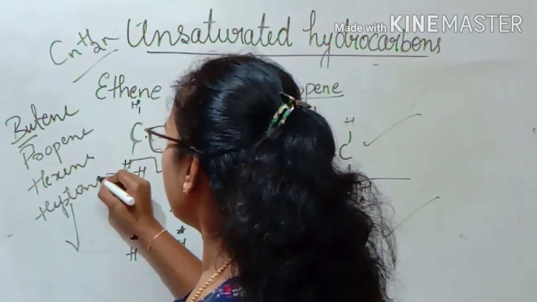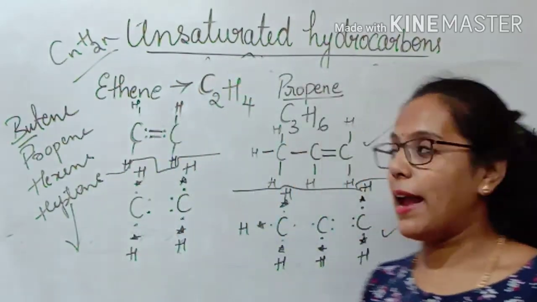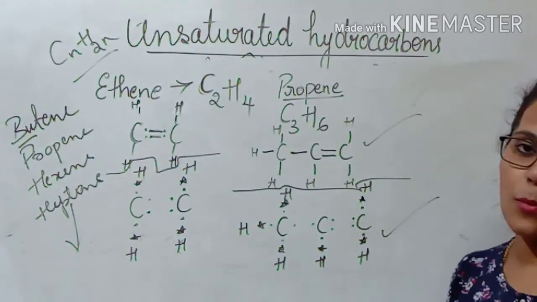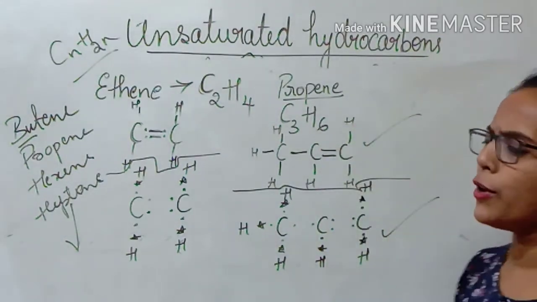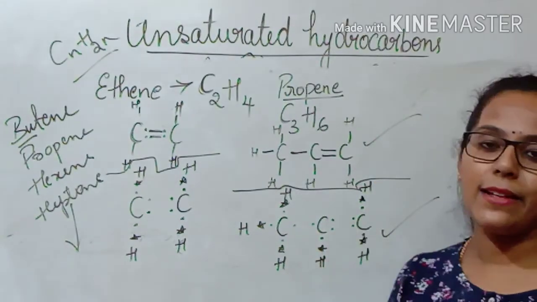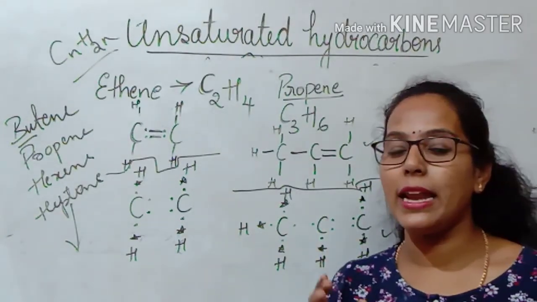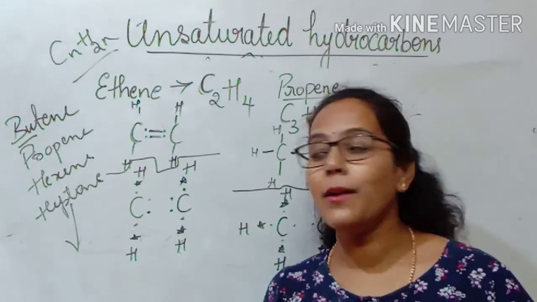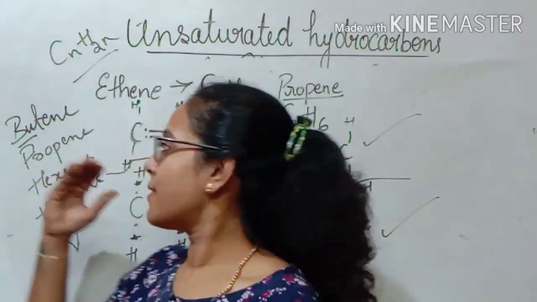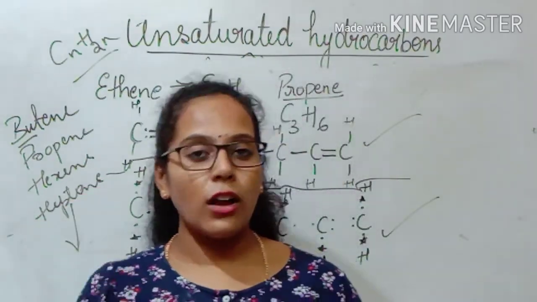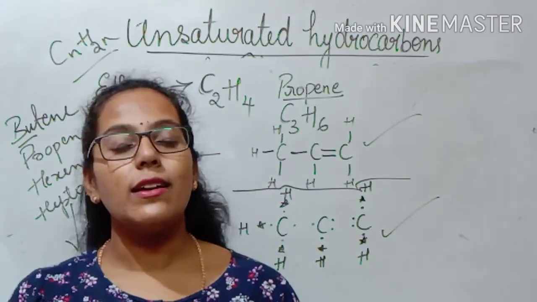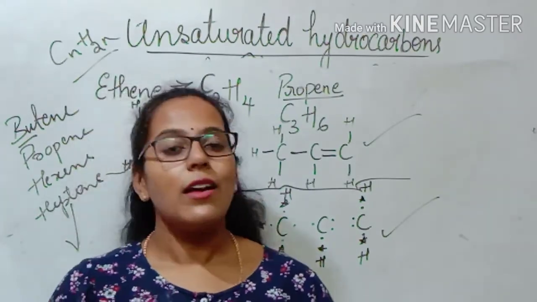We can write the molecular formula and their structural formula as well as the electron dot structure for the other compounds as well. It is very easy if you know the molecular formula, and you have to follow that when I write the alkenes, you have to write the double bond between any two carbon atoms. Clear? And I would like to tell you that unsaturated hydrocarbons, we have just started with the alkenes, are very reactive. All the unsaturated hydrocarbons are very reactive.